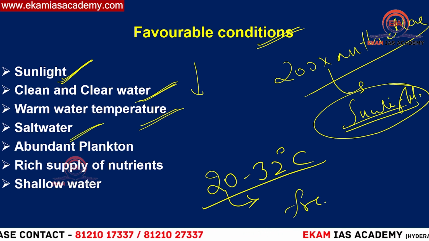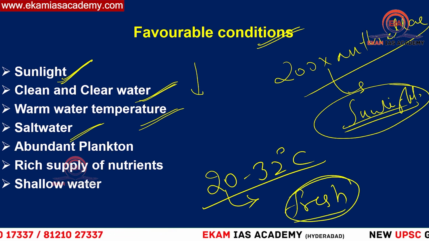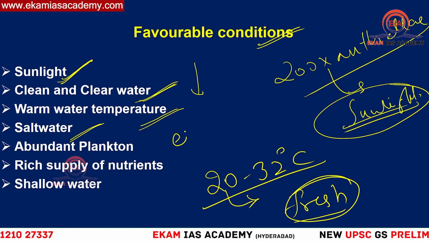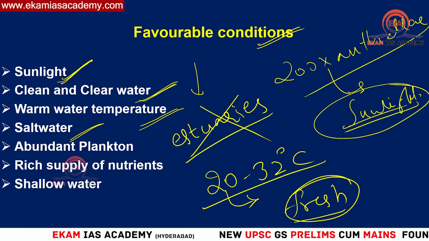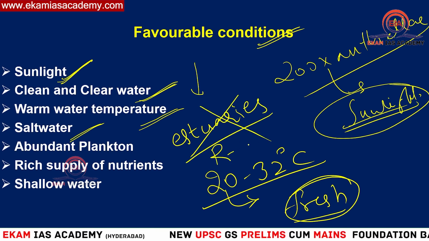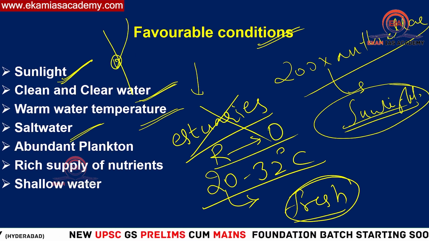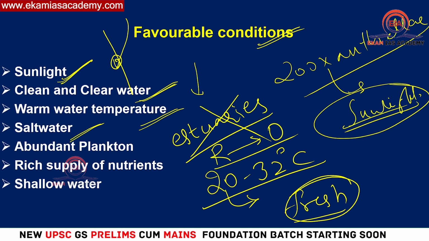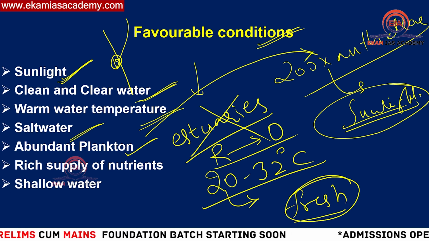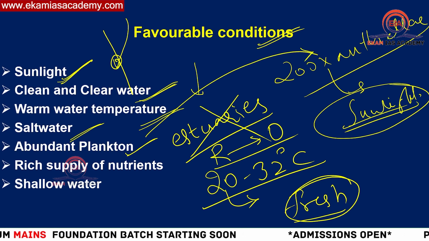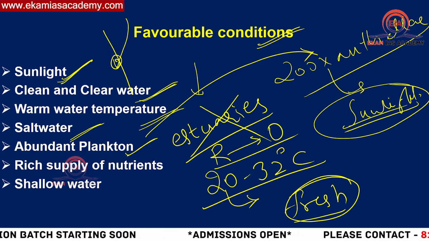Normally fresh water is not suitable for coral existence because calcium carbonate structures don't depend on fresh waters. So in coastal areas also, corals will not be found in estuaries. Estuaries are areas where the river water joins the oceanic water. The place where the river joins the ocean is called an estuary. In these places, corals will not have their presence. Then abundant plankton. Phytoplankton is the primary thing, above which you have zooplankton. Both are types of algae.